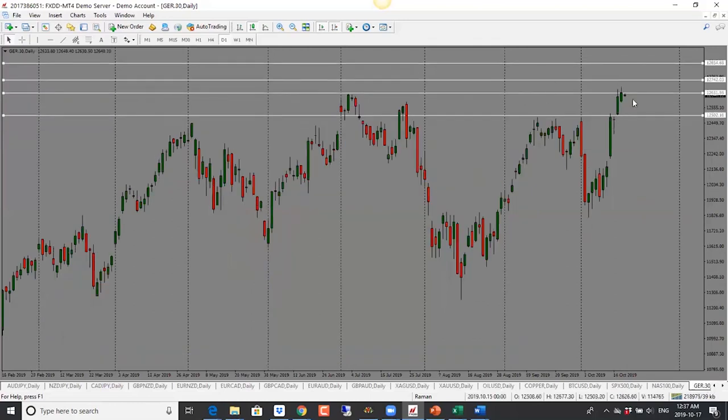DAX here, DAX is into resistance, so we have to be careful. If price stays below 12,650, we're likely to see a drop, but we do have a bullish candle close here. So if price goes through the high, then it can continue further. But if the other indices start to drop, this is likely to drop here as well. The critical point will be 12,650. If it stays below, I will look for a drop towards 12,500.